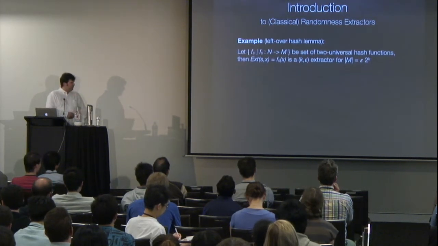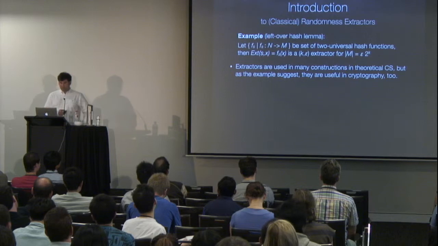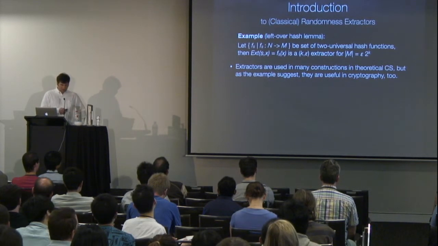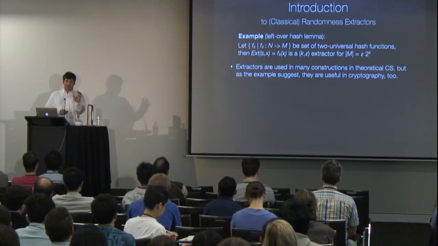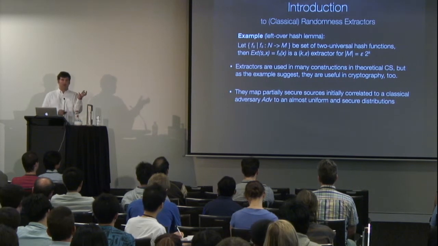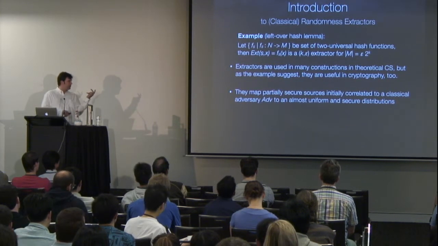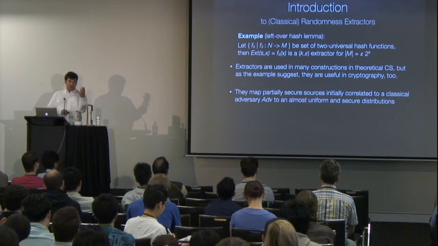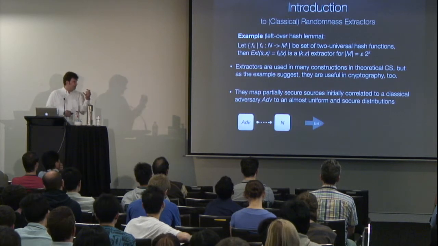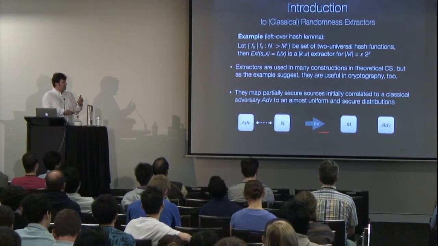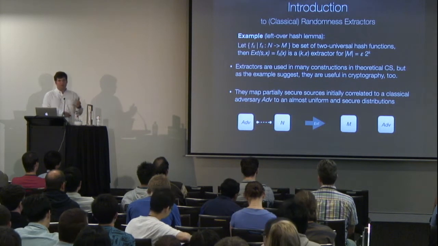Now, extractors are useful throughout theoretical computer science, but I suggest that they are particularly useful in cryptography. Consider the following setting, where you not only start with a distribution on N, but a distribution which is initially correlated to some classical adversary. We are still talking classical. Still, if we assume that the source is somewhat secure, then the extractor, if we let it act just on N, will bring us to a source which is uniform in M and uncorrelated to the adversary.